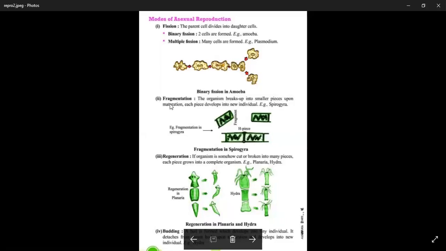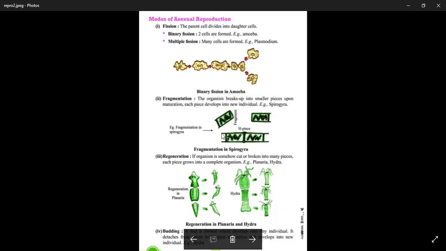Here, fragmentation. In this process, an organism breaks up into smaller pieces upon maturation, and each piece develops into a new individual. It occurs in algae, the filamentous alga Spirogyra.